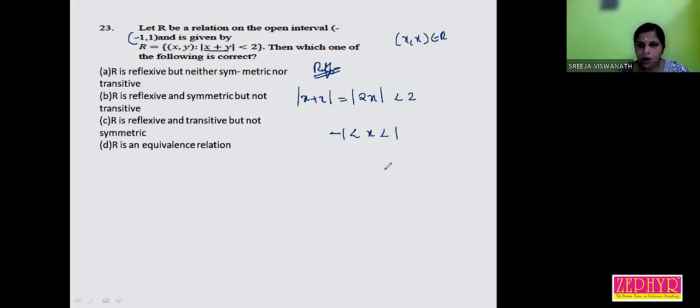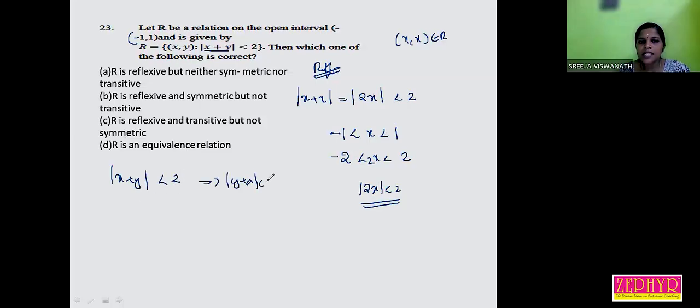Since -1 is less than x less than 1, we need to check mod 2x less than 2. We can multiply by 2: -2 less than 2x less than 2, which implies mod 2x is less than 2. Mod 2x is always less than 2. So it is reflexive. Now what about symmetric? If mod x plus y is less than 2, which implies mod y plus x is less than 2, that is symmetric.